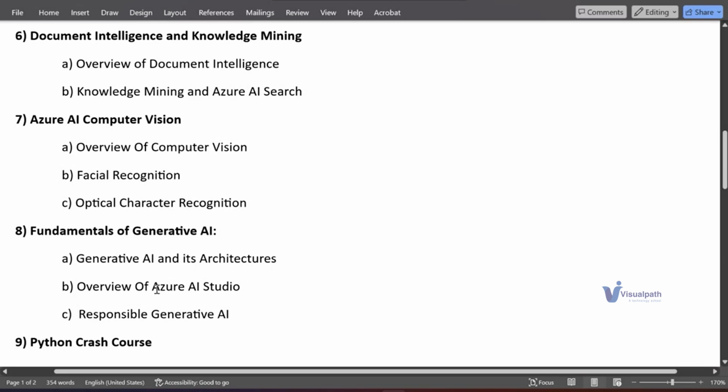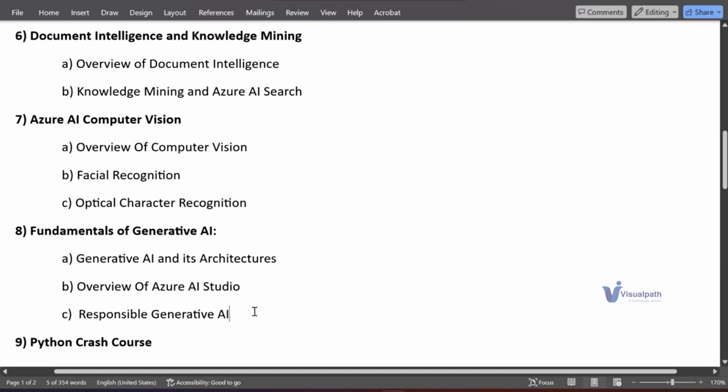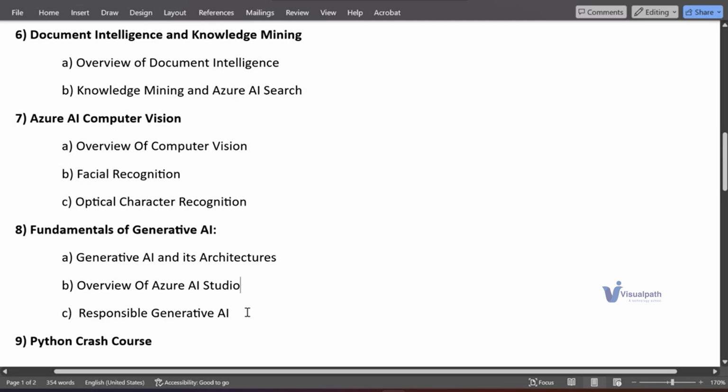So Azure AI Studio is the studio where Azure is providing OpenAI LLM models or generative AI models. We'll go through that and work with them: how to use them, how to create the instances, and how to start using the instances or ChatGPT or OpenAI models through live sessions.